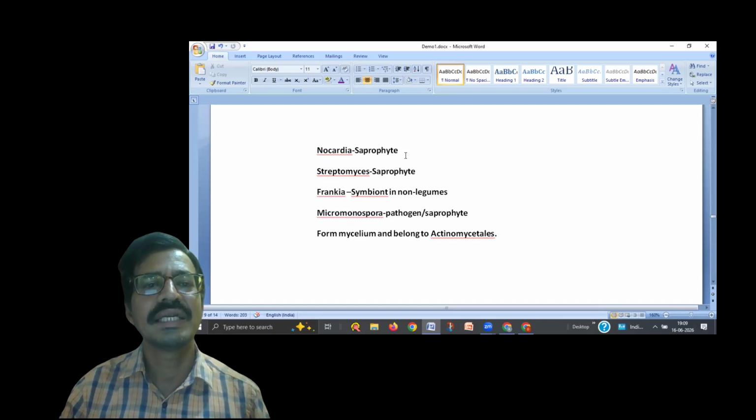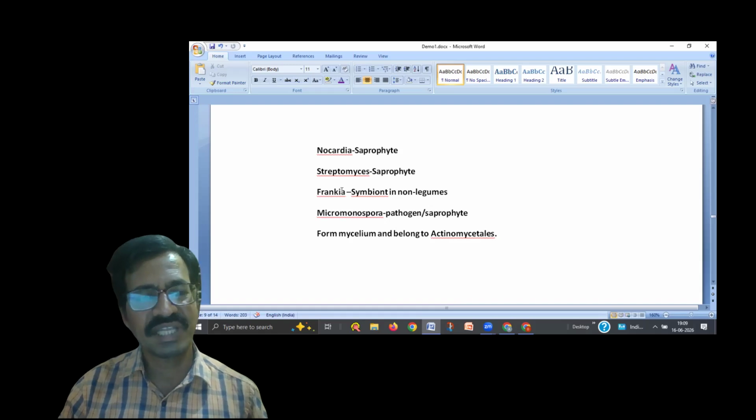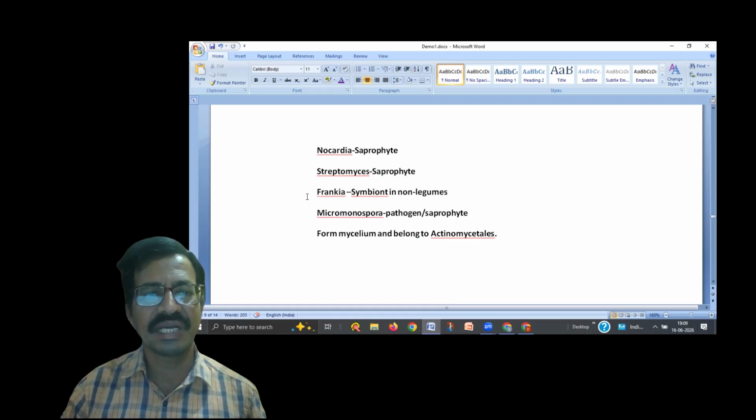Nocardia is a saprophyte. Streptomyces is a saprophyte. Frankia is a symbiont. It forms a symbiotic relationship with non-legume plants like Casuarina, and it is useful for nitrogen fixation, so it is a very important organism.